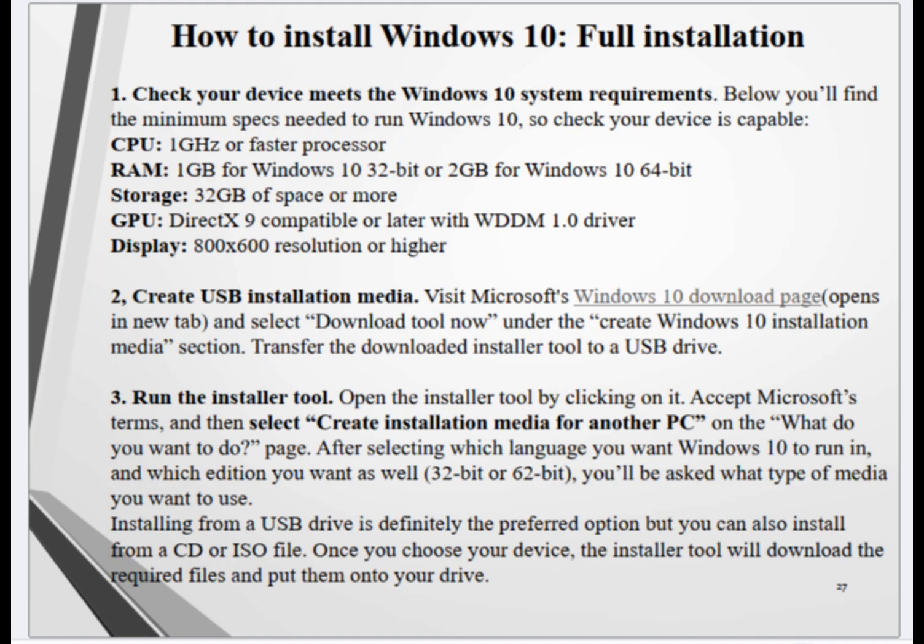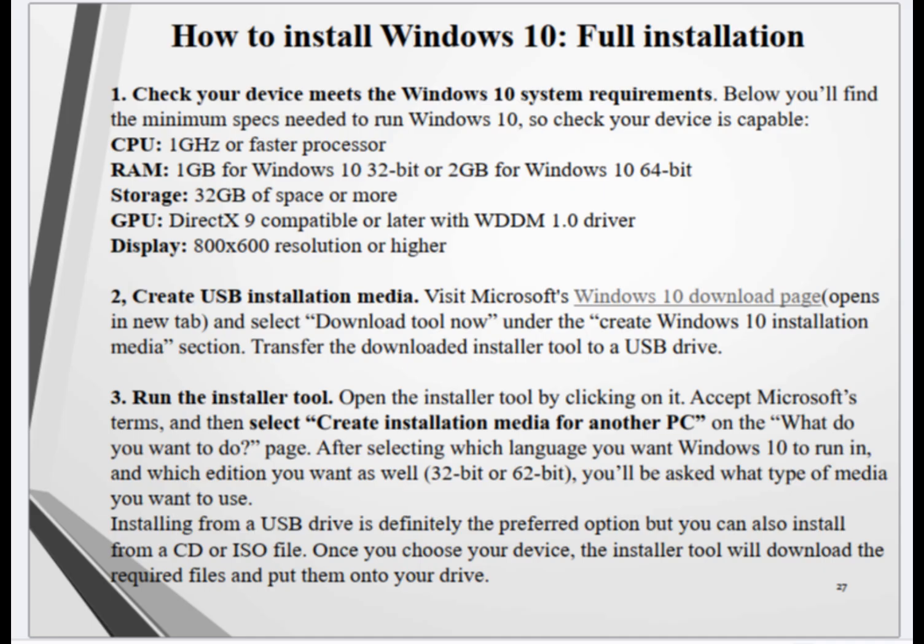26. How to install Windows 10, full installation. 1. Check your device meets the Windows 10 system requirements. Below you'll find the minimum specs needed to run Windows 10, so check your device is capable.